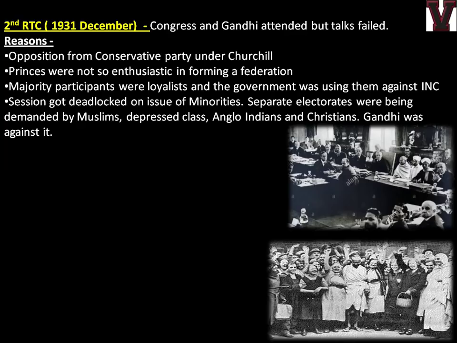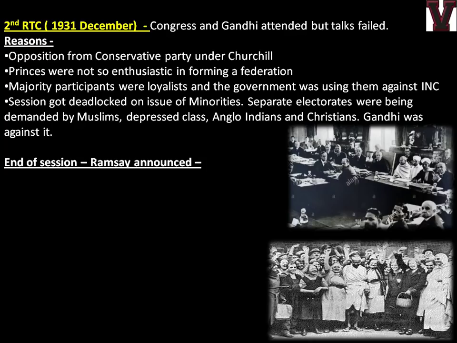Gandhi was against it. We already know that right from 1909, separate electorates for Muslims had been an issue. But now the new problem which arose was that the depressed classes, the scheduled castes, the Dalits as we say in present day, also demanded it, because B.R. Ambedkar comes into the picture now, and he was the strongest leader for the scheduled castes.